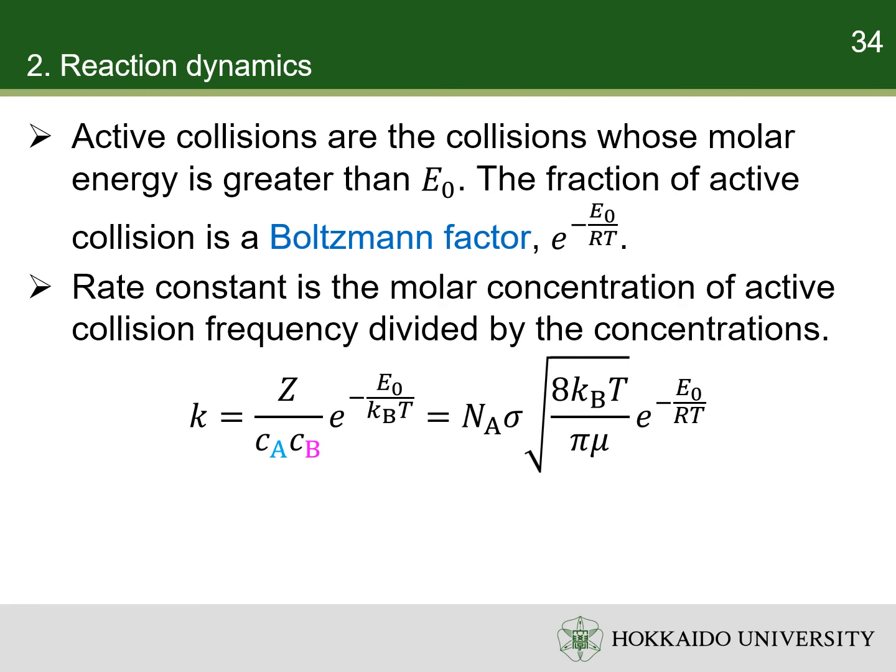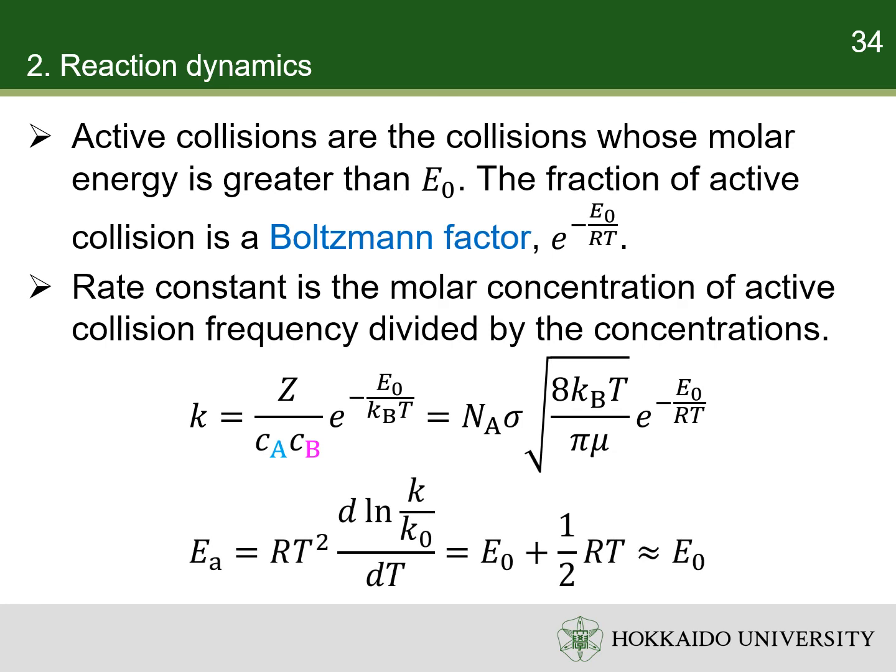The rate constant from collision theory is close to Arrhenius equation. However, the pre-exponential factor is not a constant, but is proportional to the square root of temperature. The activation energy is not a constant either, but E0 plus half RT. In most cases, E0 is much greater than RT. Thus, activation energy is approximately the minimum collision energy required for the reaction to occur.